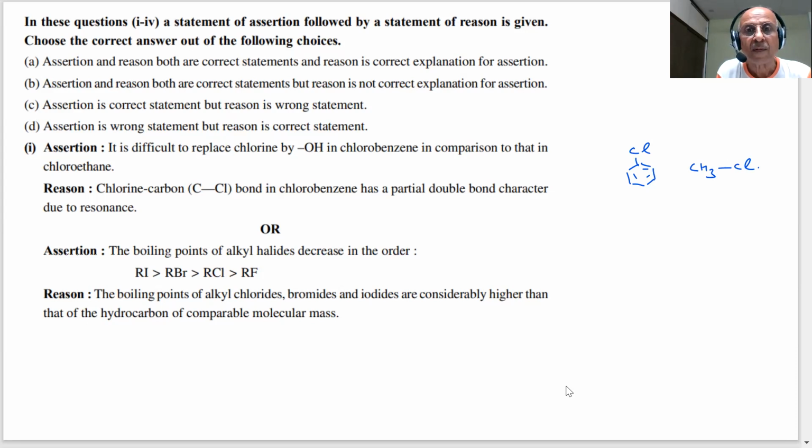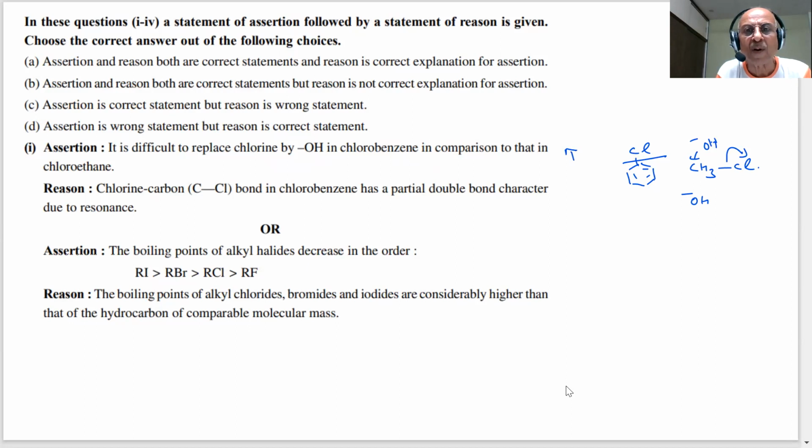Yes, sir. That answer is wrong. We have done it so many times. I said this is important. Can I replace this Cl? This is a nucleophilic substitution reaction. You know that this can be easily removed. But this is sp2 hybridization, with partial double bond character. This is an important question, asked so many times. This is true, students. The statement is correct.